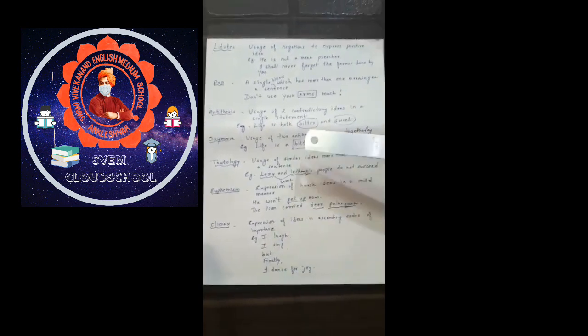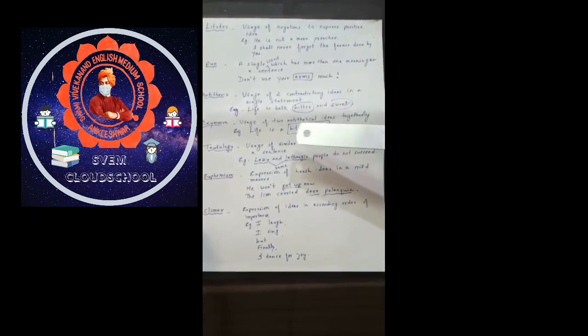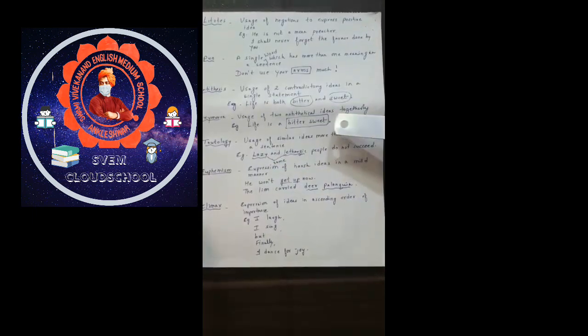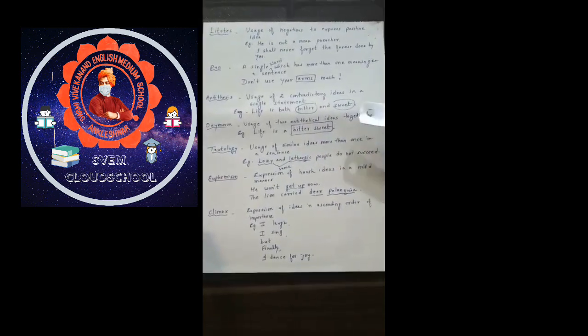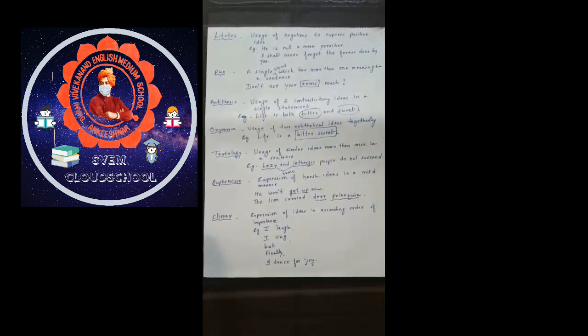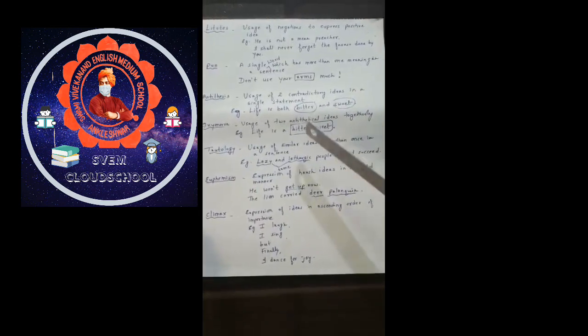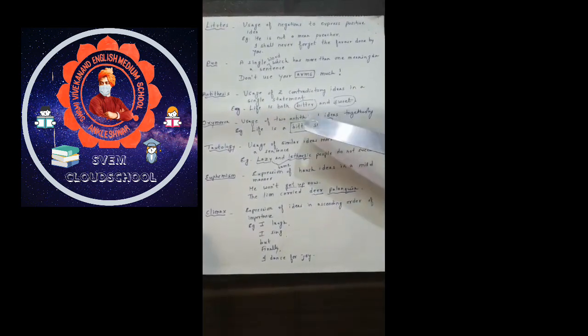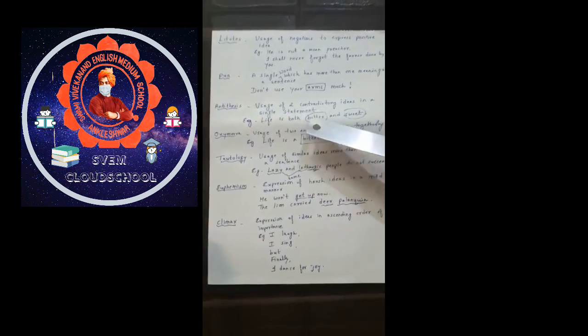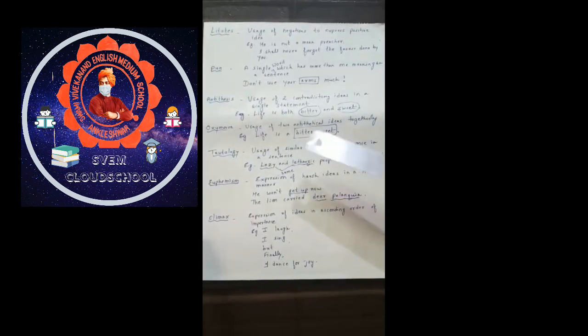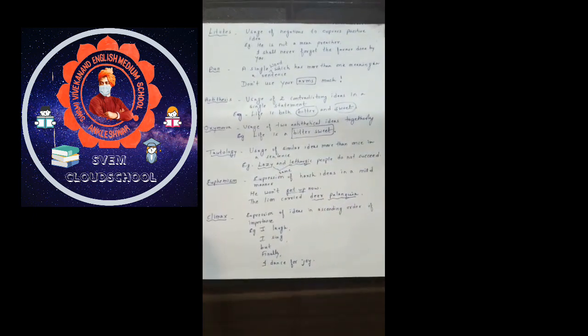The next figure of speech is oxymoron. Oxymoron is a special kind of antithesis in which the antithetical ideas are used together in a line. For example, life is a bittersweet. Compare, children, you can compare antithesis and oxymoron. See, bitter and sweet. Life is a bittersweet.